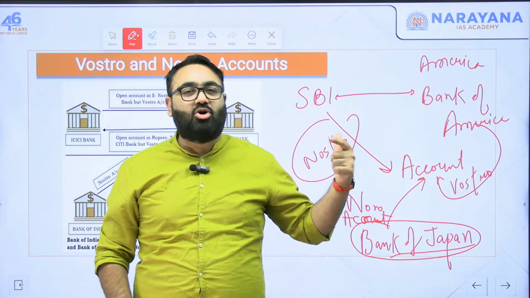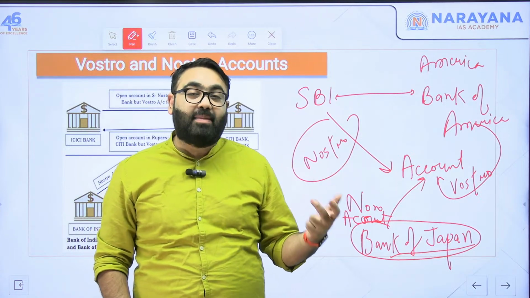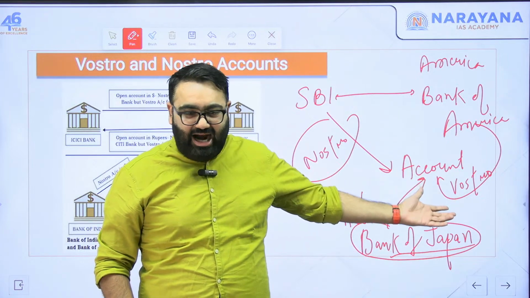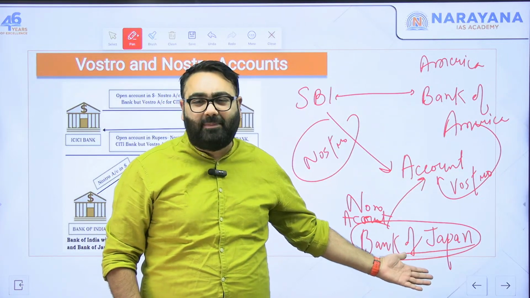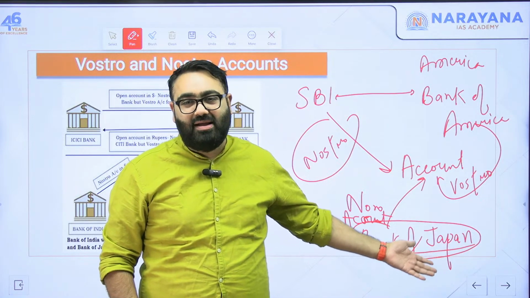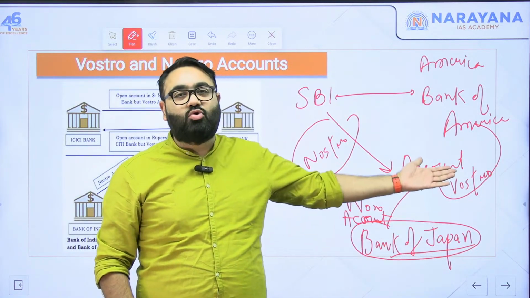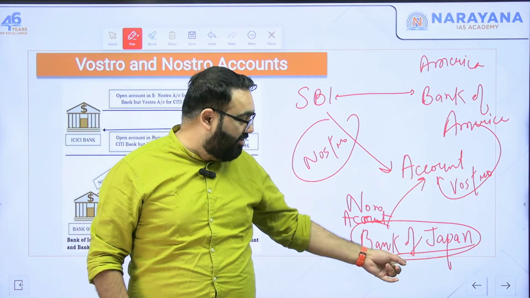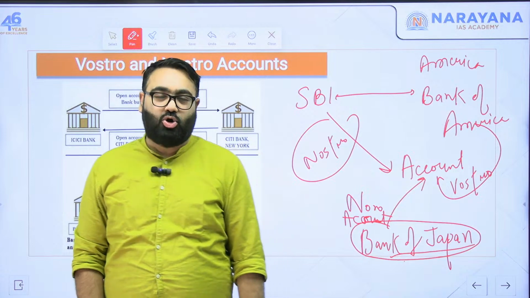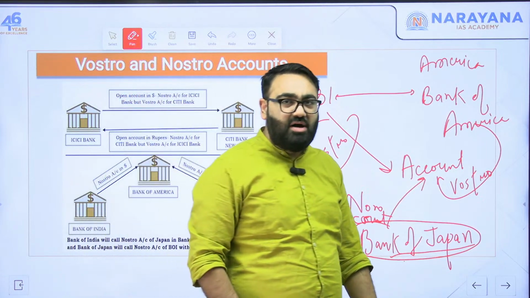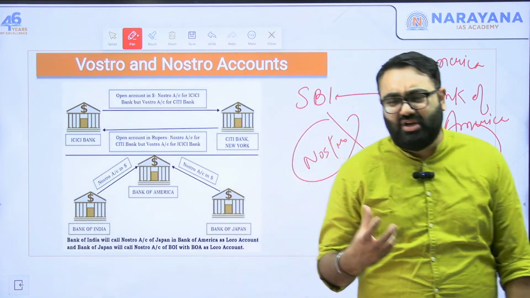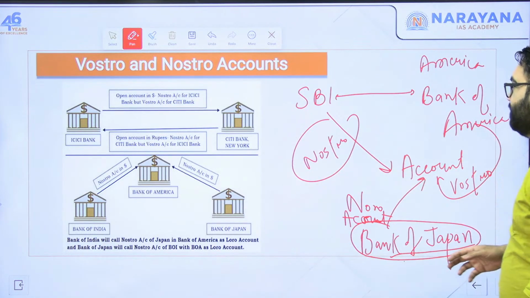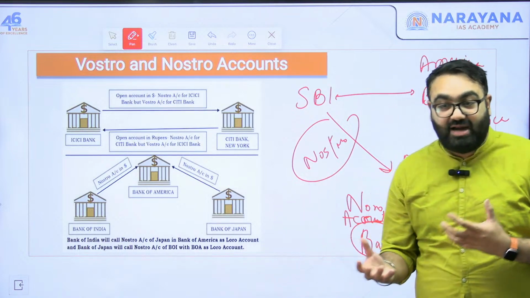And if there is one more bank involved, why is another bank involved? Because the person who wants to deposit money here, let's say that person takes a loan from Bank of Japan or that person has an account in Bank of Japan, they would be the one who would be transferring money here or doing transactions here. For Bank of Japan, the same account will be called a Loro account. This is how it works. These are not English terms, these are usually Latin terms that have been translated into our usage, but that is how it works.